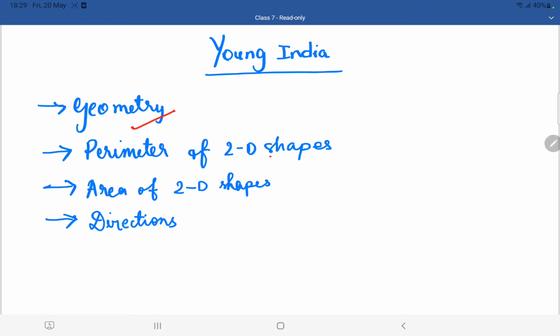And I am also going to teach the perimeter of 2D shapes, area of 2D shapes, and in this class we are going to have a bonus topic, a very simple topic, but a very crucial one also. That is directions. Some of you might know this also, but still I am going to revise it once. So first, let us get started with the topic called geometry, which is very important in the further classes.